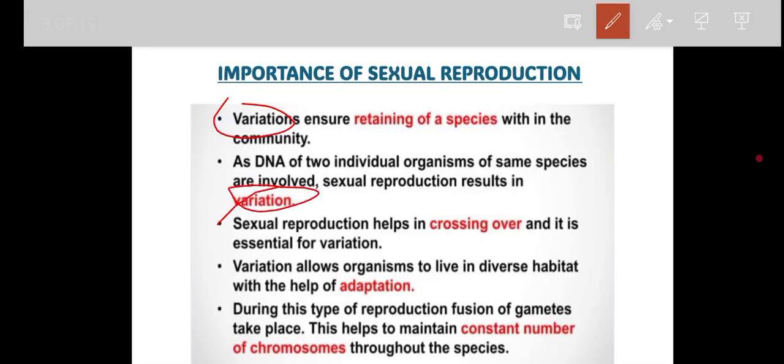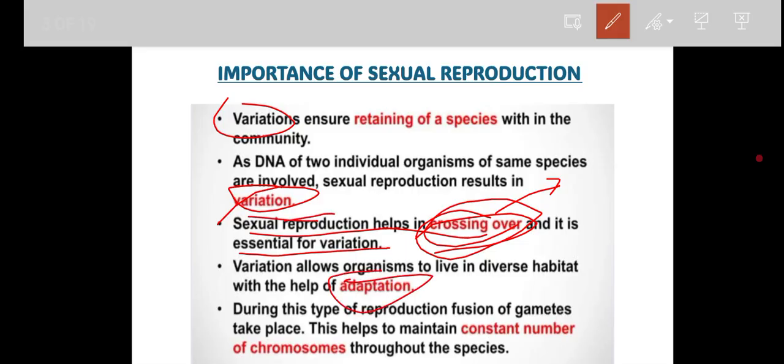Sexual reproduction helps in crossing over, and it is essential for the variation. What is the meaning of crossing over? Actually, it is the exchange of genetic material between two homologous chromosomes. Correct. And the fourth one is, the variation allows organisms to live in a diverse habitat with the help of adaptation. Because of this variation, sexual reproduction helps an organism to get other qualities for the changing environment, right.